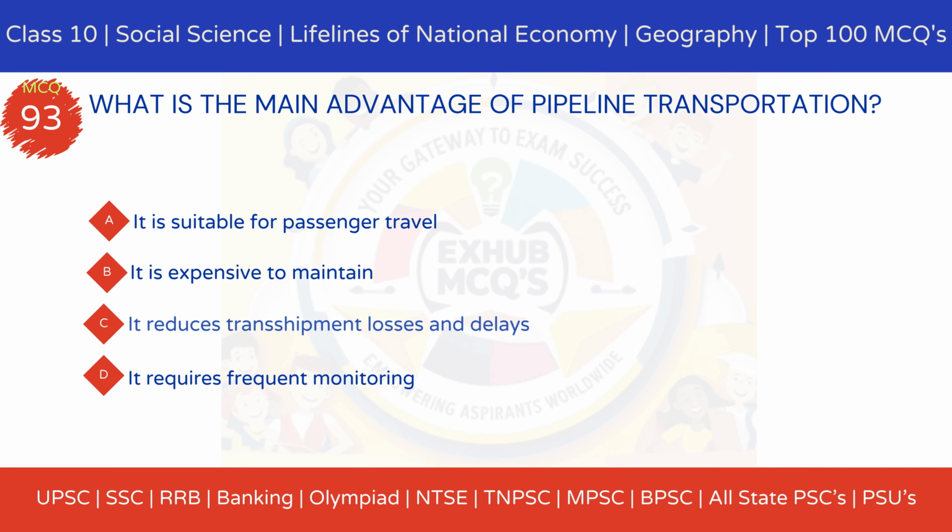MCQ 93. What is the main advantage of pipeline transportation? Option A, it is suitable for passenger travel. Option B, it is expensive to maintain. Option C, it reduces transshipment losses and delays. Option D, it requires frequent monitoring.